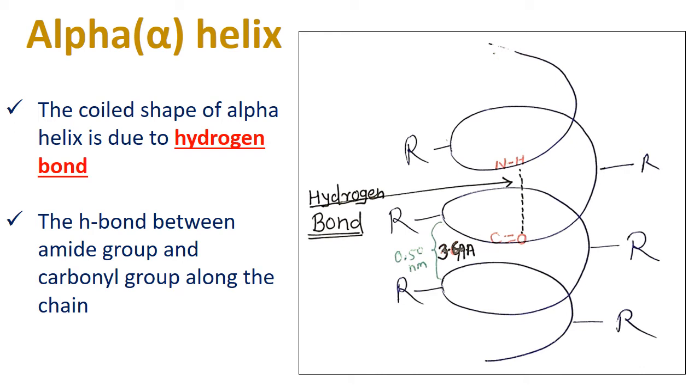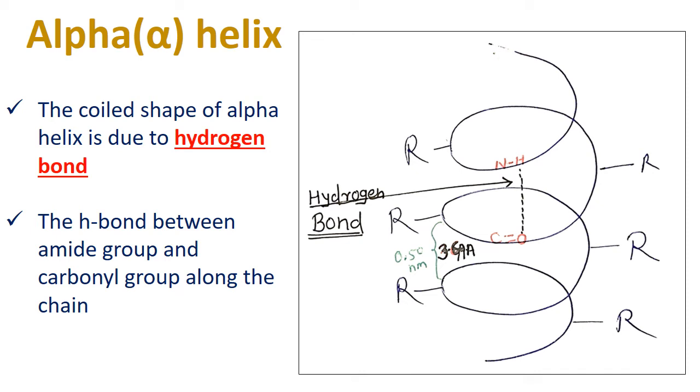weak bond. Because of that, the structure becomes coil-like, and hence we call that structure an alpha helix structure. Here the hydrogen bond formation occurs in a single or similar chain. That's why the structure forms like a helix. Between two different helices, there is a difference of 0.50 nanometer, and 3.6 amino acid residues are present in each turn of the helix.